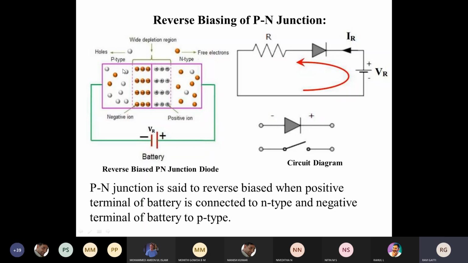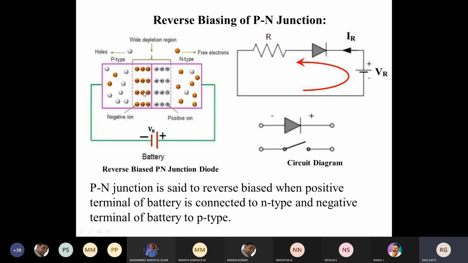You can see the p-type moving outward, and similarly the n-type moving outward. Why? Because you are giving a negative voltage to the holes and a positive voltage to the electrons. Therefore they attract each other, whereas the minority charge carriers repel each other and come and settle in the depletion region.